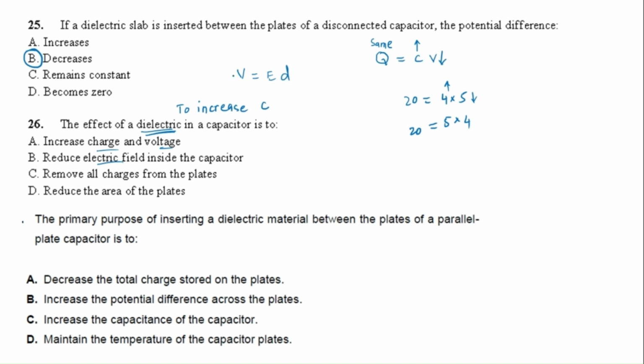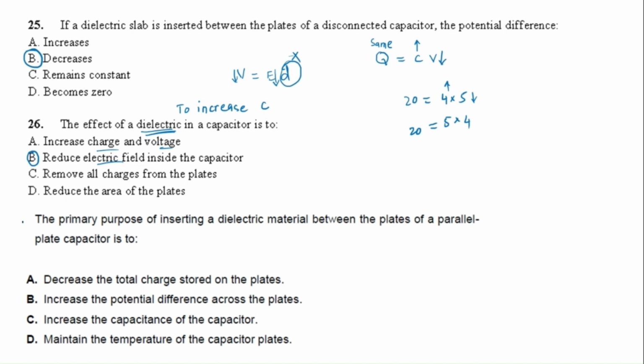If V decreases, then E decreases, because we are not changing the plate separation. So V and E are directly proportional. So the electric field inside the capacitor is reduced. I am repeating again what I said: when capacitance increases by the dielectric, voltage decreases, and the electric field decreases.